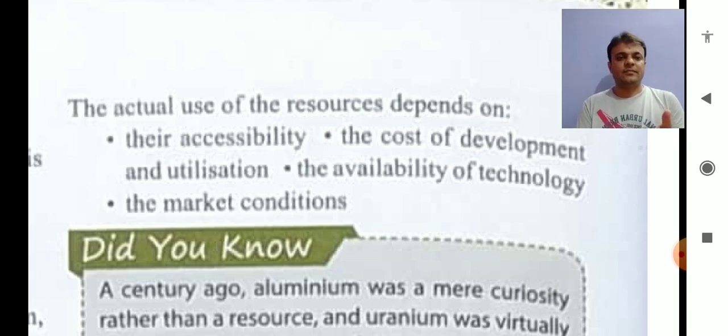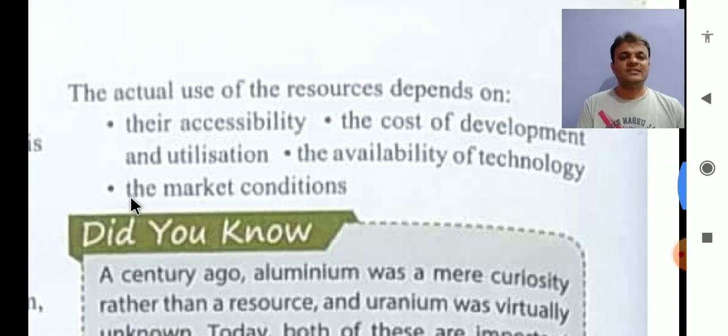So there is a possibility that whatever resources are in the category of potential resources at the current time may be included in the actual in future, right?